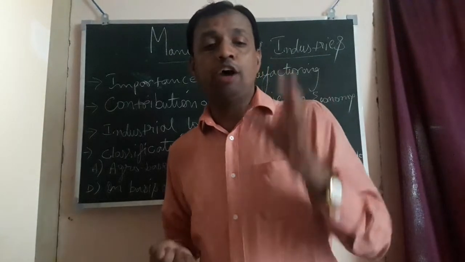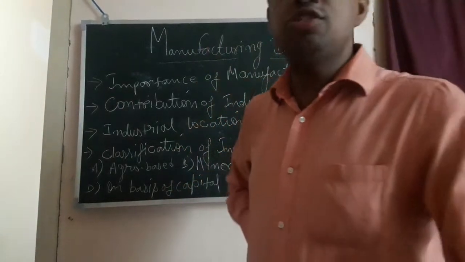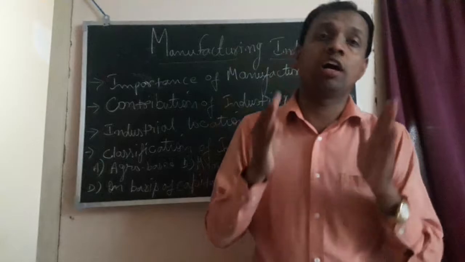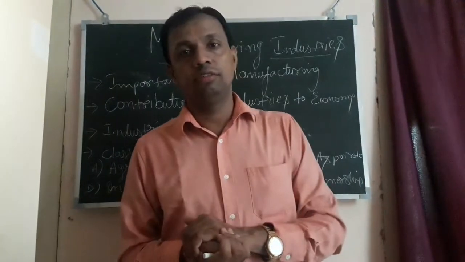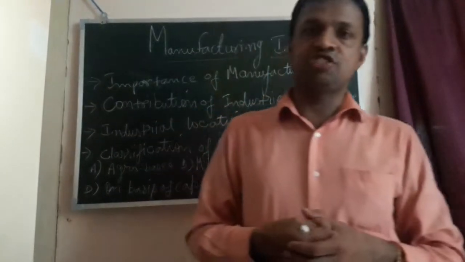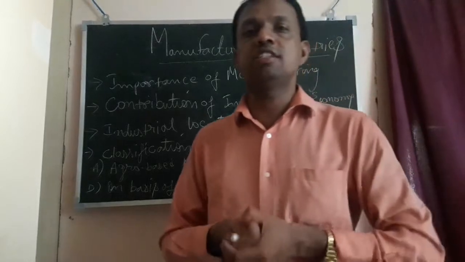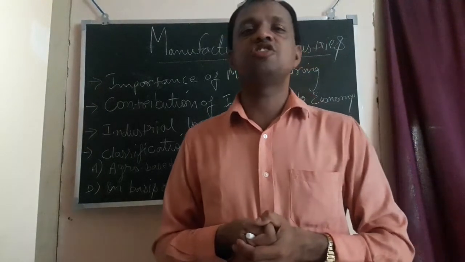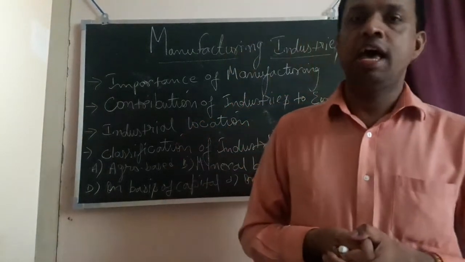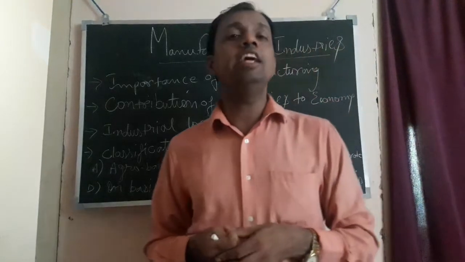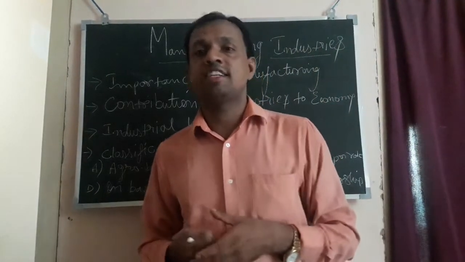Now, agro-based industries are the industries which totally depend on agriculture for their raw material. Such industries come under agro-based industries. And in our country, the leading agro-based industries are textile industries.